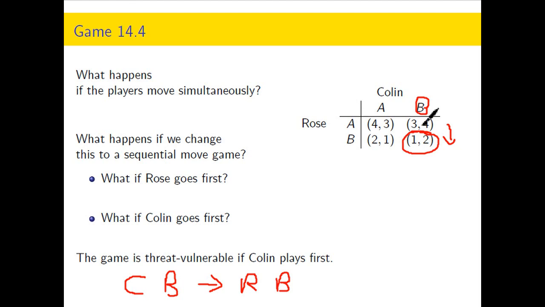And so now his choice is between picking B and getting only 2, or if he were to pick A, he'd get 3. Well, now that threat's going to move him from playing B to playing A if it's credible. We talked about the credibility of commitments in part 1, and that's also important. This only works if Colin believes Rose.